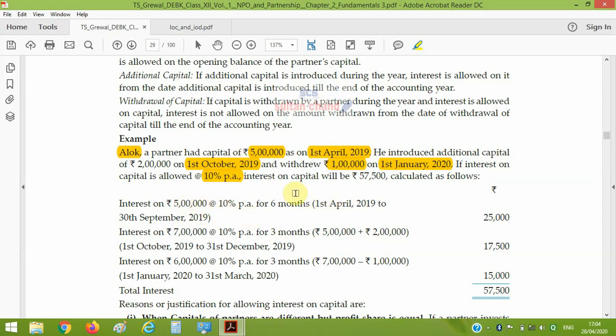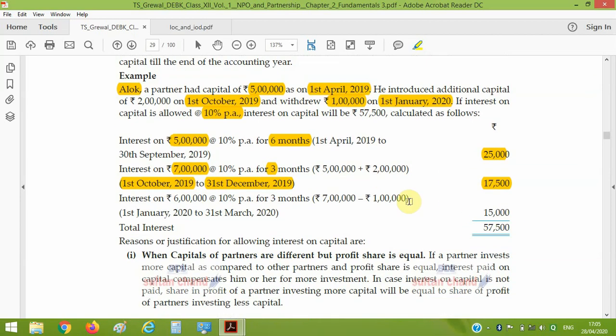The capital is 5 lakh up to 30th September. It means for 6 months the capital of the partner is rupees 5 lakh, on which 10% interest on capital into 6 months divided by 12, half year, the interest will be 25,000. Then on 1st October, the partner introduced capital of 2 lakh, so capital becomes 7 lakh here, and it goes up to 31st December 2019. So capital will be 7 lakh at the rate of 10% for 3 months, that is 3 by 12. Interest will be